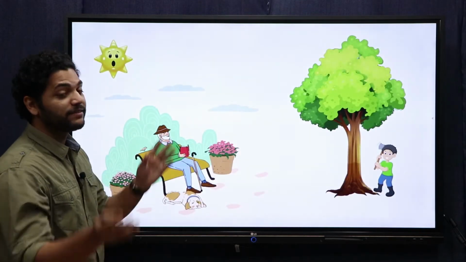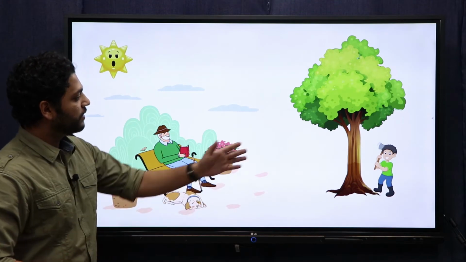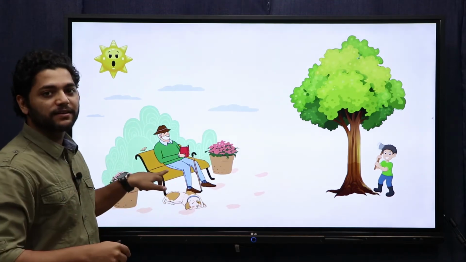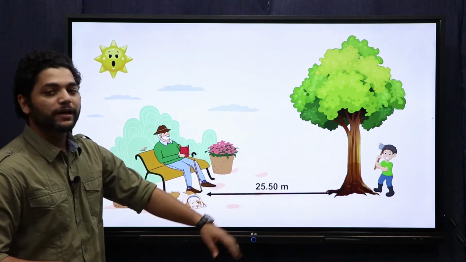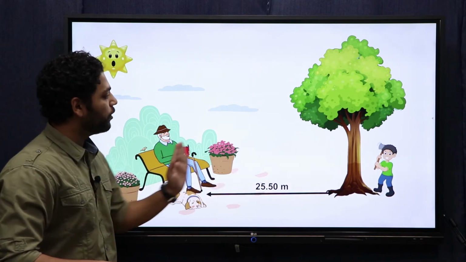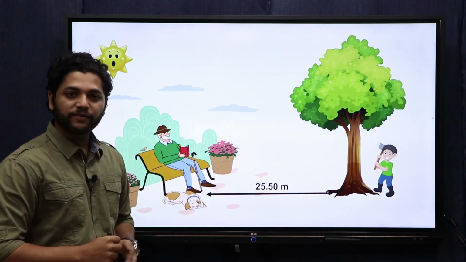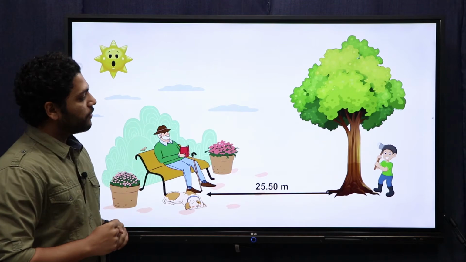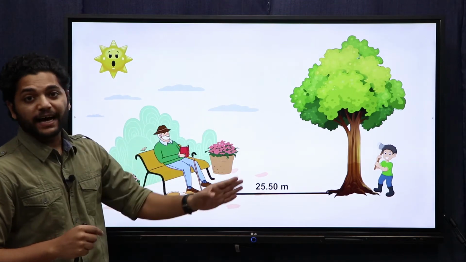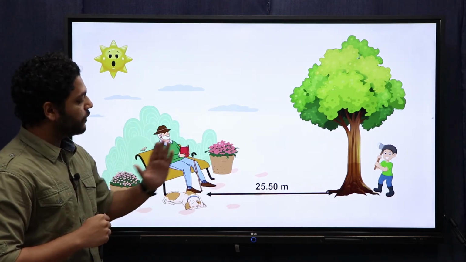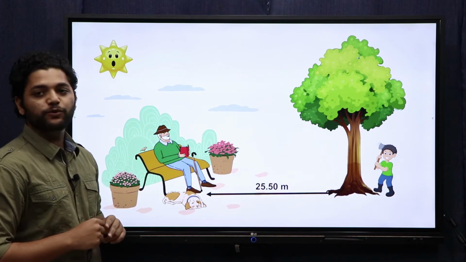Okay, so let's come back to our previous scenario. The young man is there. While we were discussing the angles, he went on and measured the distance between the old man and the tree, which came out to be 25.5 meters. Now, he needs to find the height of the tree. We know about angles. So how does he do that?